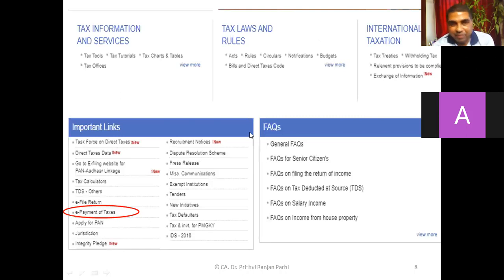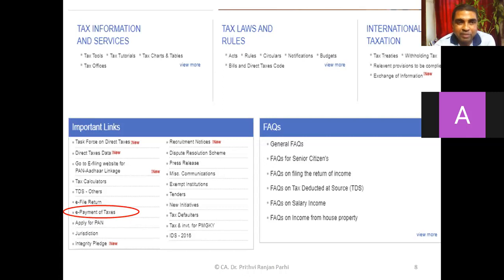How to pay income tax? If you go to the income tax department website, as I told you earlier, you can visit that place. You see there is a link, what is written here? Can you read? E-payment of taxes. This link will exactly explain how income tax has to be paid. You can try today itself. Go to the income tax department website, important links, and you can find e-payment of tax.